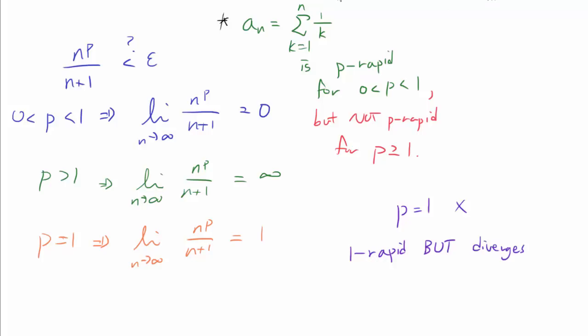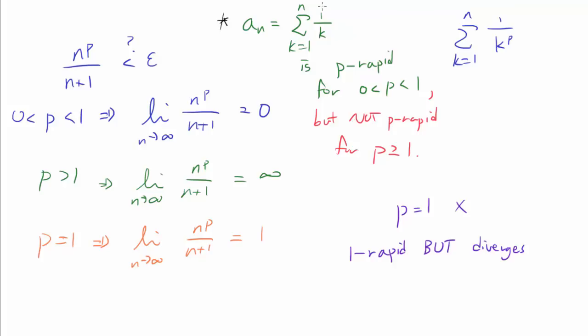And one of the first things you may think of is, can we just modify the exponent in 1 over k? So can we think of a p series, the sum from k equals 1 to n of 1 over k to the p, such that this thing is 1 rapid but it diverges? That does not really work, because if you increase this exponent by even a little bit, if it's k to the 1.00001, then a sub n is going to converge.